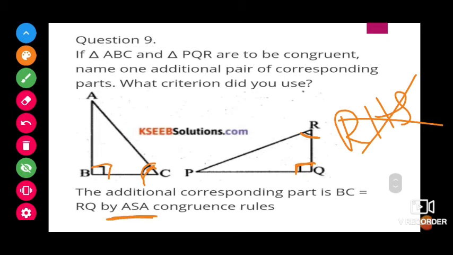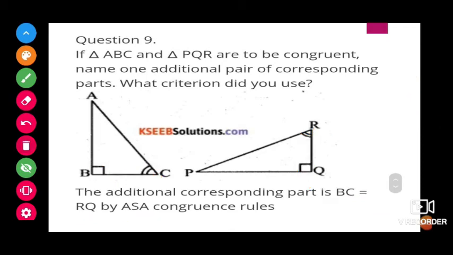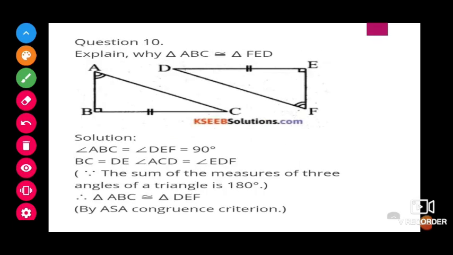ASA means angle, side, angle. So which is the side in between these two angles? Here it is BC. Here what is the side which is in between the two angles? RQ. So what is the one more we have to show? The additional part is BC is equal to RQ. Okay, ASA criteria. Next one, question number 10.